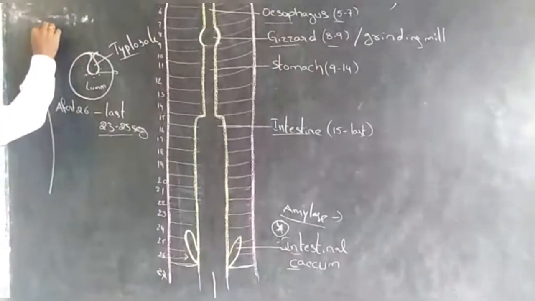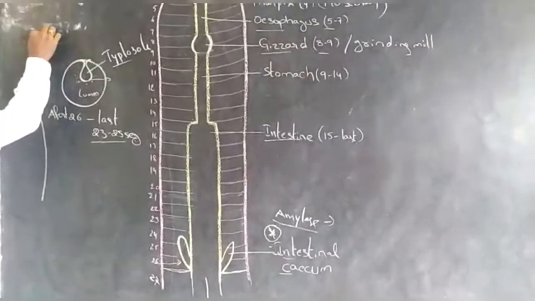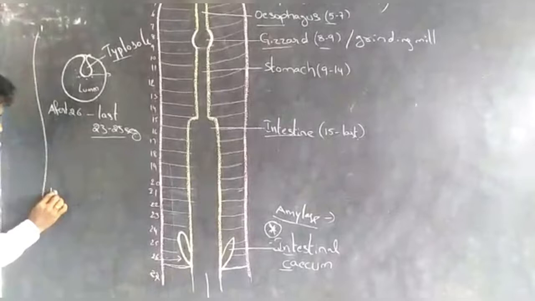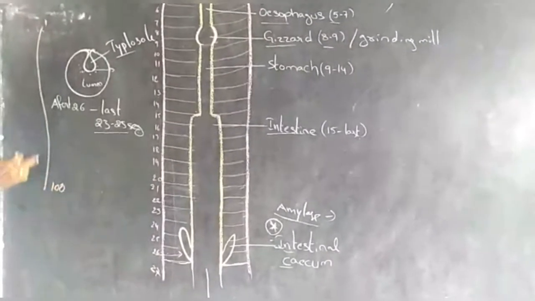Listen carefully. For example, the earthworm contains 100 segments, from the first segment to the 100th segment.